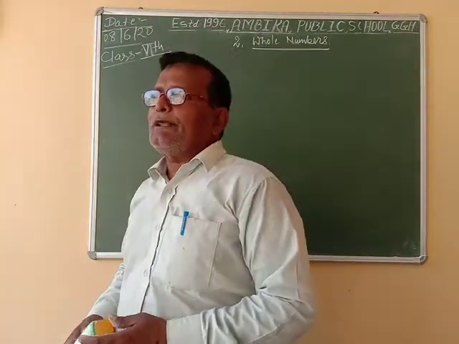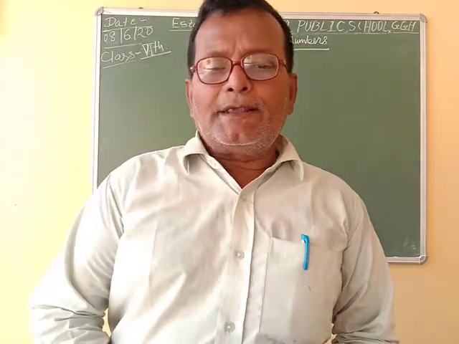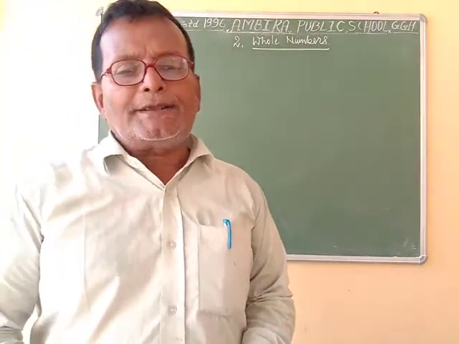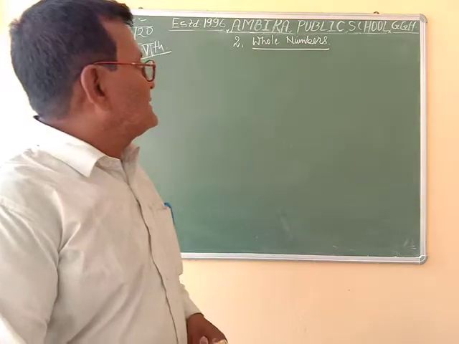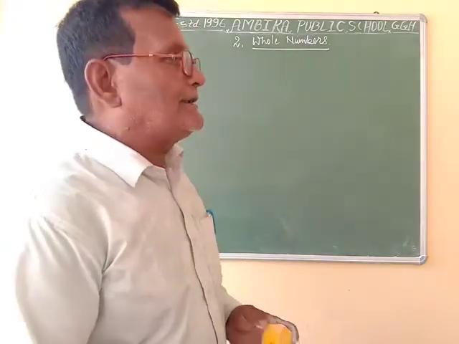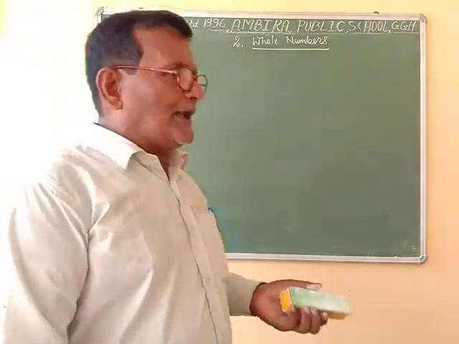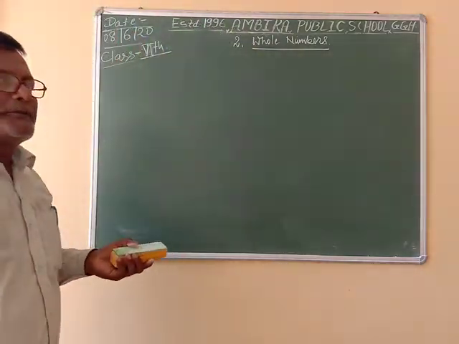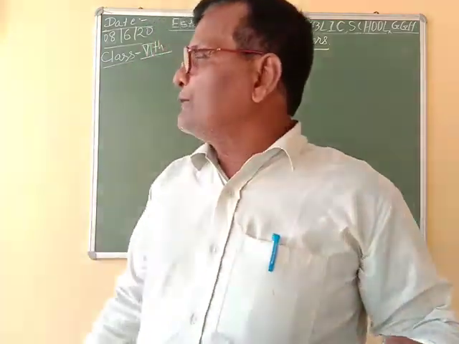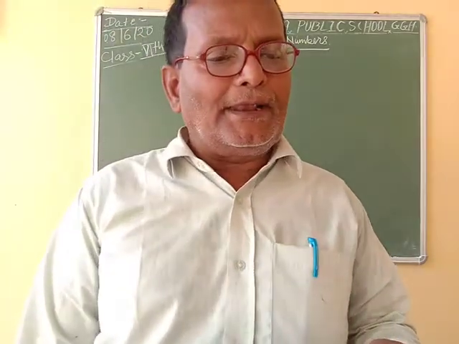If we include 0 in the family of natural numbers, then this collection, this group, is called the group of whole numbers. The collection of all whole numbers is denoted by W, and the collection of natural numbers is denoted by the symbol N, capital N. So if we have to write whole numbers, we use the symbol W, and for natural numbers, we use the symbol N.